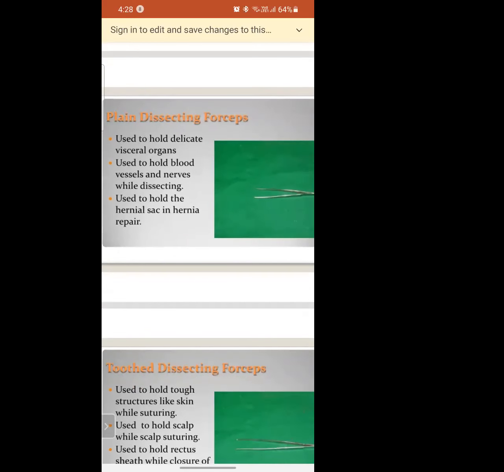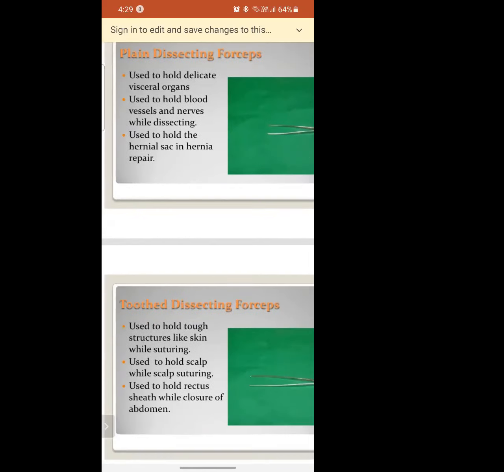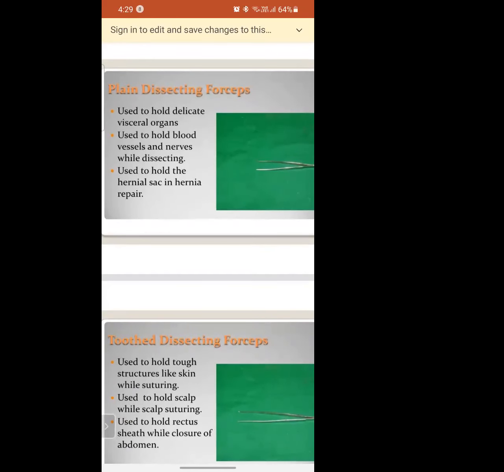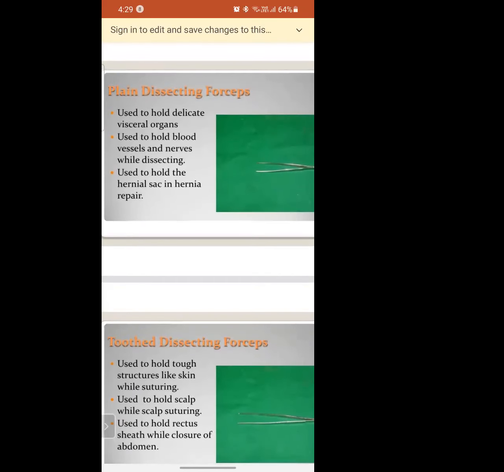Same thing, for dissecting or to hold blood vessels or any small minute particles, we use this dissecting forceps, and it will be plain, not toothed, no sharp blades. After you cut the skin, to hold it, we use this plain dissecting forceps.